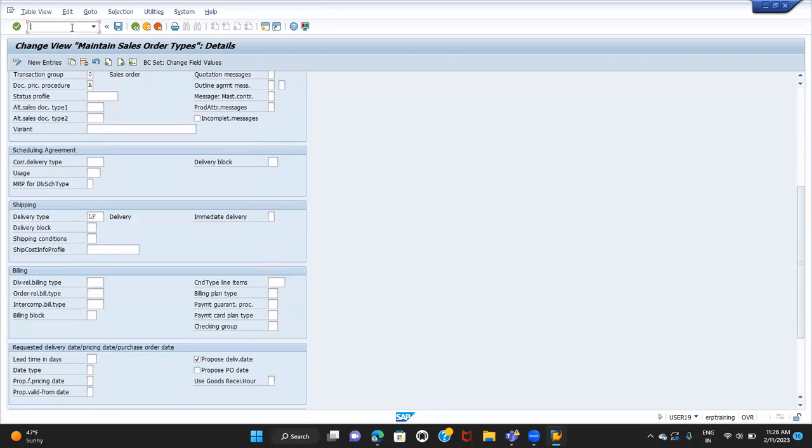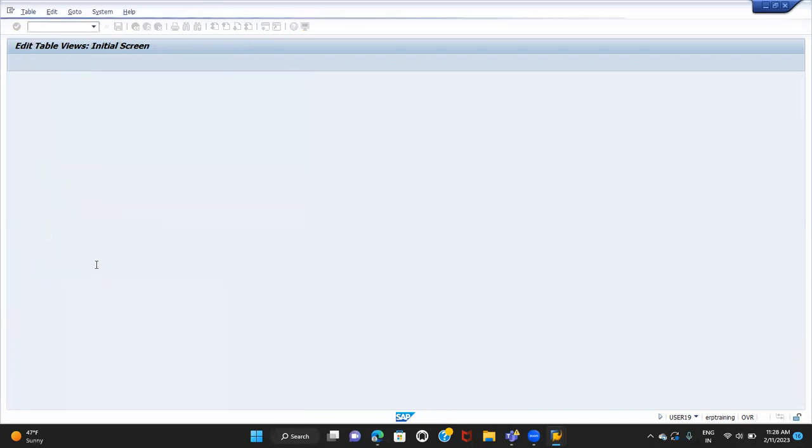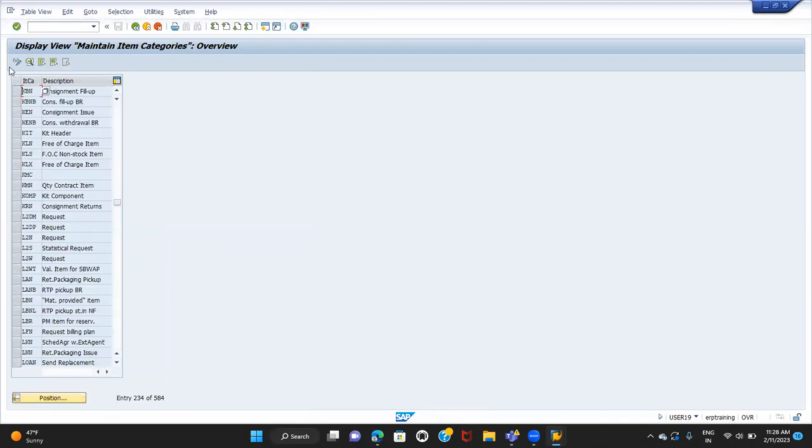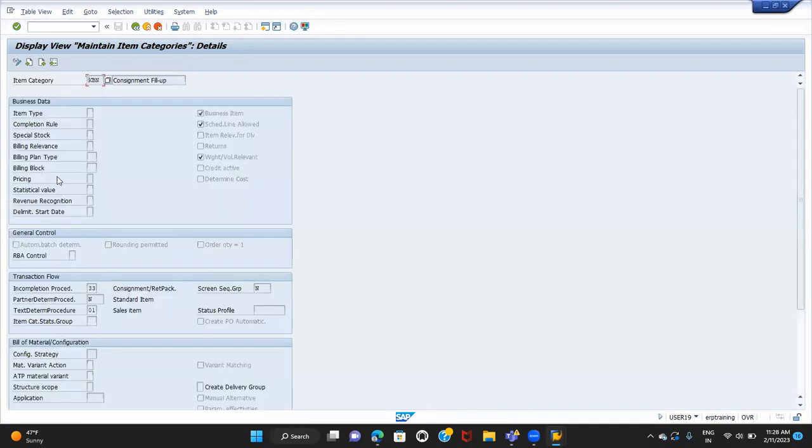And item category, VOV7. Item category is KBN. If I go to details, billing relevance is blank. That means we are not going to bill them. The particular item is not relevant for billing, as well as the pricing relevance is also blank. So there is no pricing existing for the particular item in the KBN.